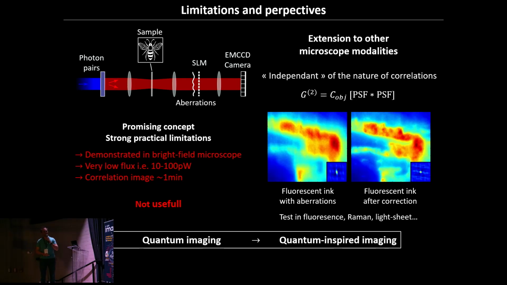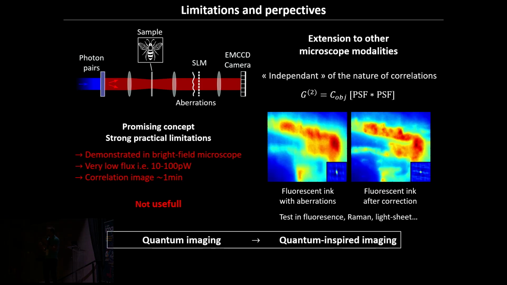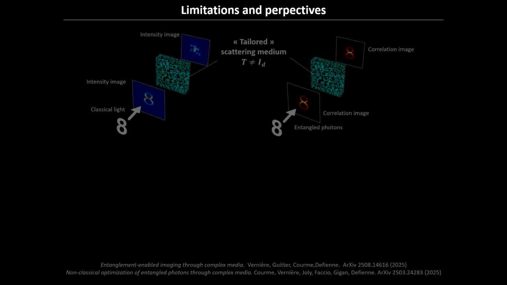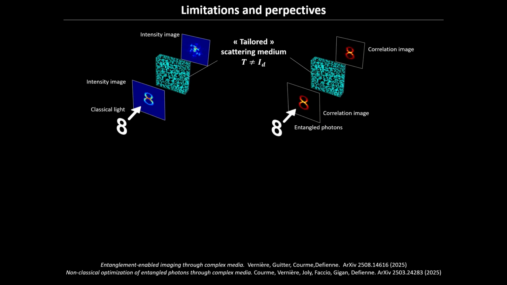But the move there, this happens a lot. Generally, researchers in quantum optics or doing quantum imaging try to do something with the source they are used to that have very strong correlation, and then it turns out to be adaptable to actually a classical system with classical correlation and things like that. So that's typically an example that you try to push forward in order to see if there is an interest in trying to implement this modality in a conventional microscope. My very last slide.